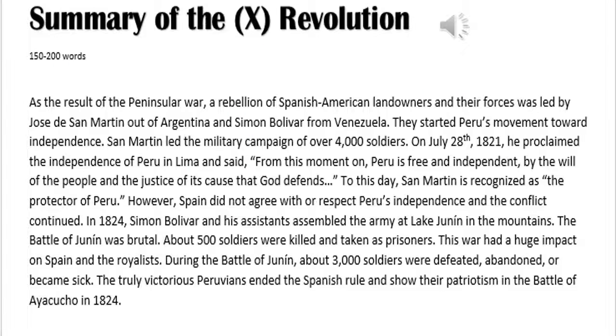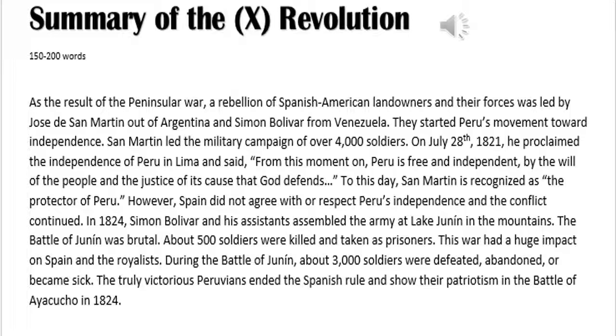As a result of the Peninsular War, a rebellion of Spanish-American landowners and their forces was led by José de San Martin out of Argentina and Simon Bolivar from Venezuela. They started Peru's movement toward independence. San Martin led the military campaign of over 4,000 soldiers. On July 28, 1821, he proclaimed the independence of Peru in Lima and said, "From this moment on, Peru is free and independent, by the will of the people and the justice of its cause that God defends." To this day, San Martin is recognized as the protector of Peru.